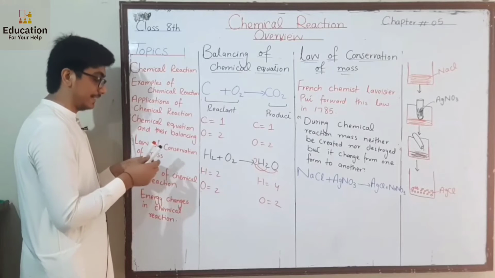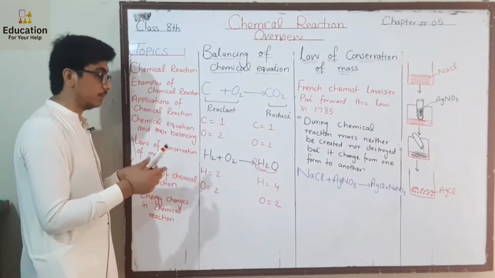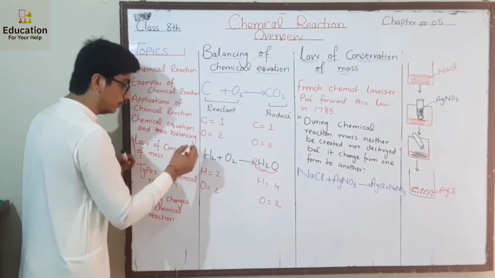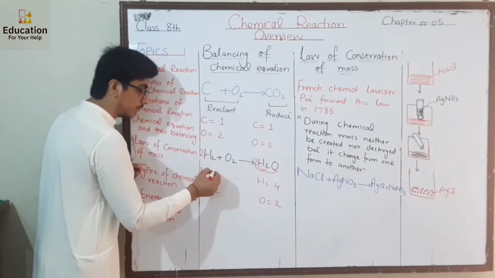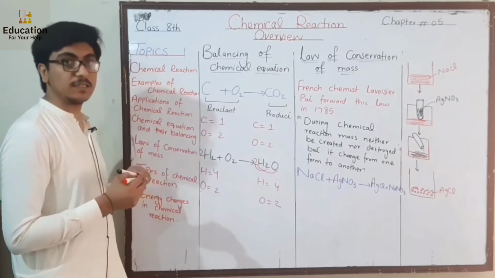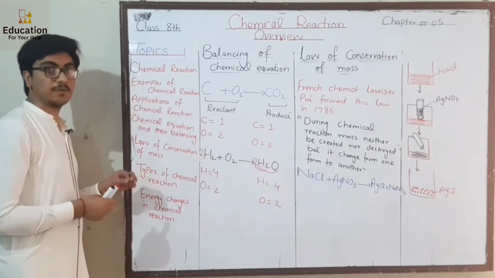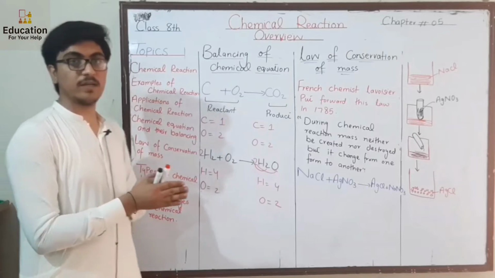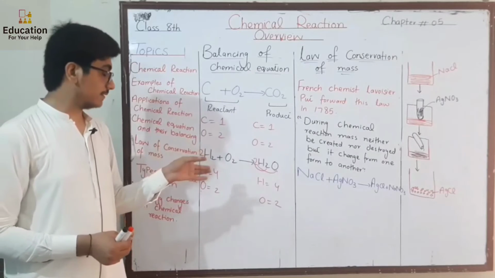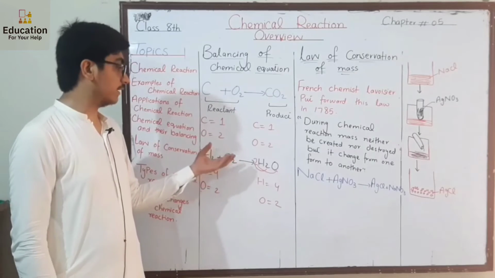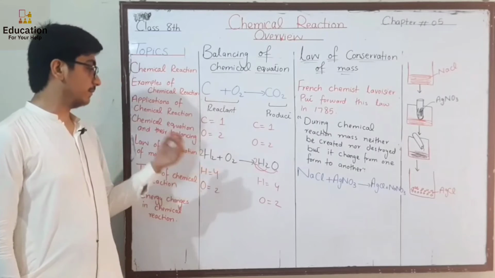So the quantity of hydrogen is less on the reactant side. So before the hydrogen, we put a number which multiplied with 2 becomes 4. So this is also a 2. When we put a 2 here, 2 multiplied with the hydrogen atoms and it also becomes 4. So this is a method to balance the chemical equation. First of all, we write the chemical equation and count the number of atoms on both sides of the equation. Where the number of atoms is less, we put a number by which we multiply so that the number on both sides of the equation becomes equal.